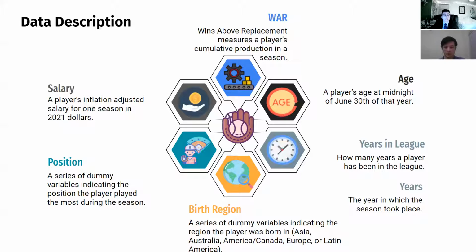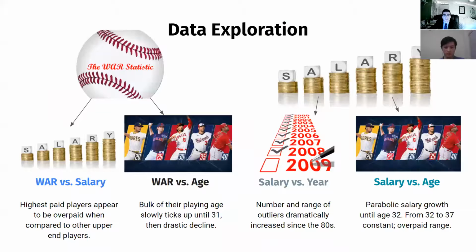Next, we'll take a look at birth region, which will use a series of dummy variables indicating the region, such as Asian, Australian, American, European, and Latin American. Then we'll look at, lastly, the position. We'll also use a series of dummy variables there, indicating the position that the player played the most during that season.